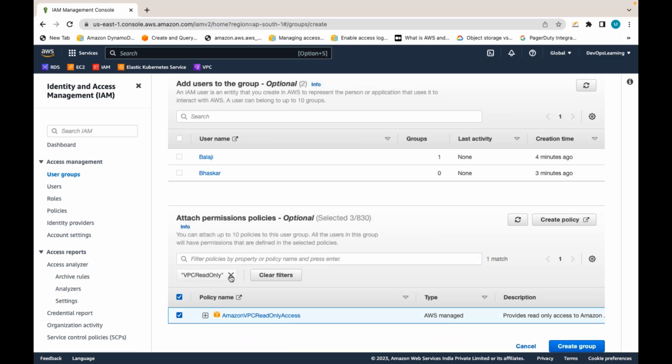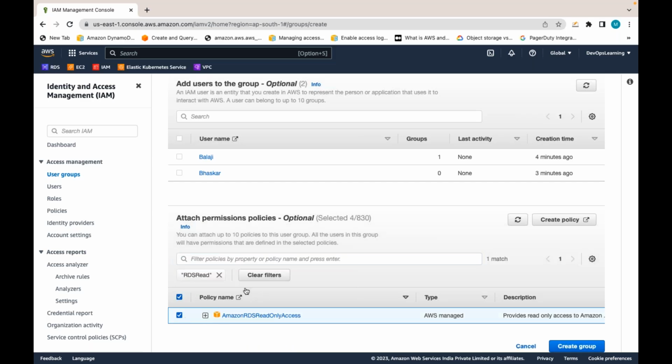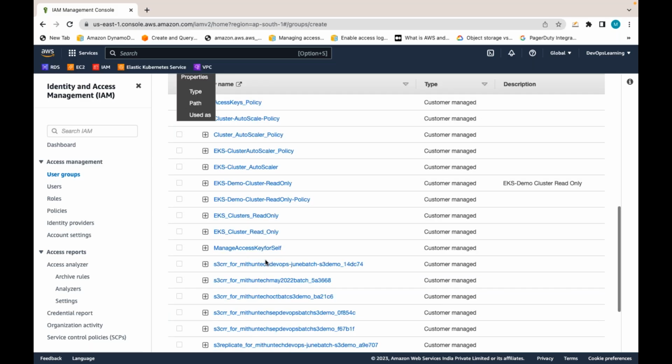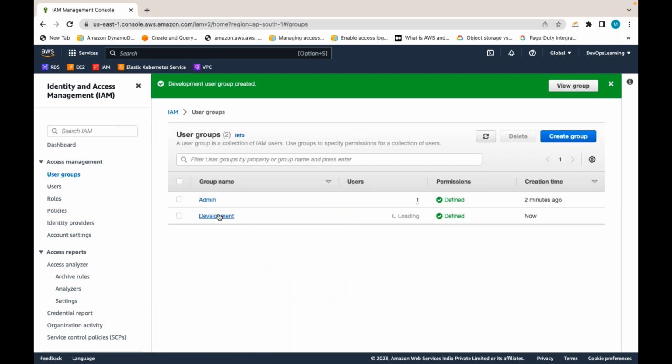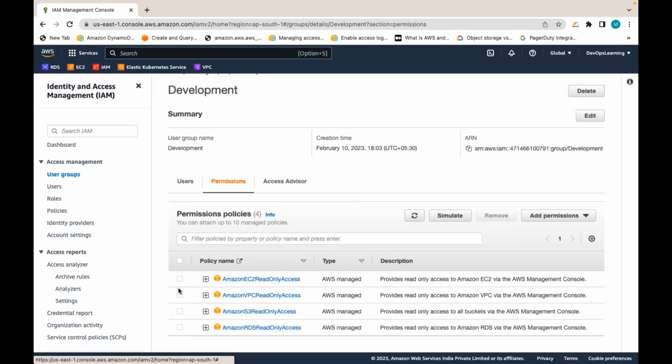Search this, select this, clear the filter. Like this, I am giving read only. Similarly, RDS read only. Select this, clear the filter. Like this, I am giving some policies. For now, I created a development group, and for the development group, I attached 4 policies.